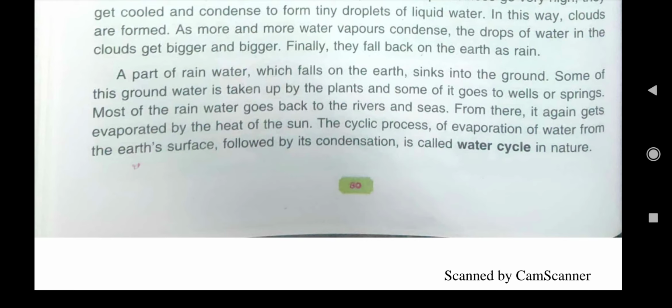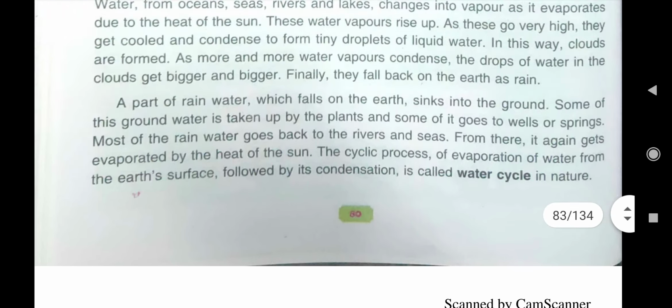And this cyclic process of evaporation, as I have told you, is like the wheel of a cycle: you cannot find the starting point and the ending point. So in this water cycle also we cannot find where it started or where it ended.